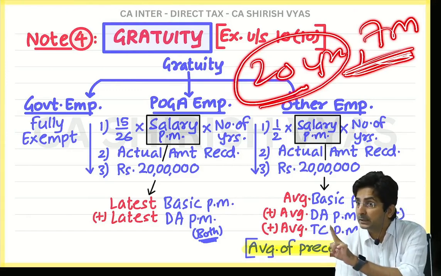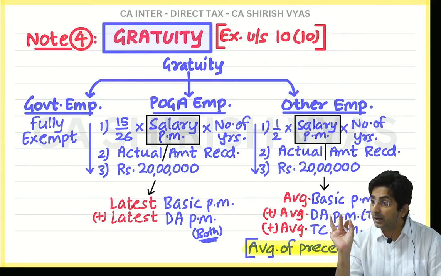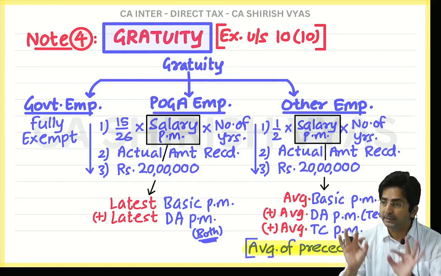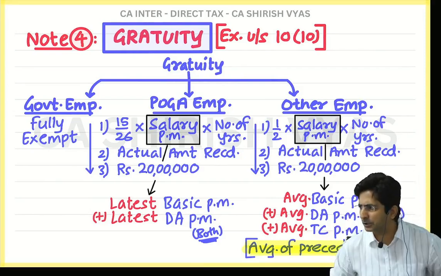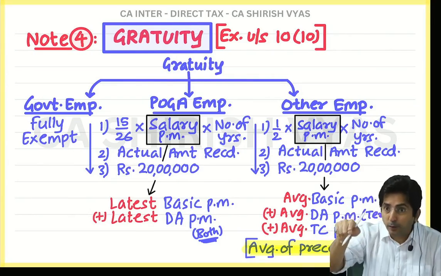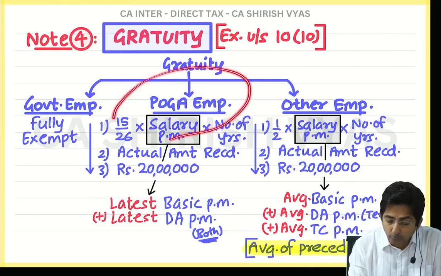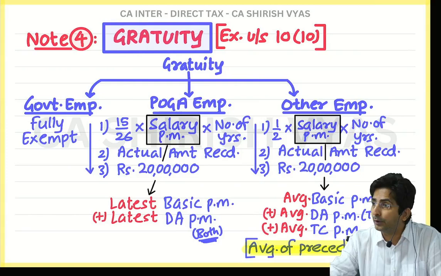Only when the fraction is greater than 6. Are you noticing I am stressing on greater than 6? Exactly 6, don't round off. If it is exactly 6, you will keep 20 years only. Ignore the fraction. Only then will you round off. And that rounding off is only for POGA employees. Only for POGA employees you have to round off. But for other employees, no rounding off.